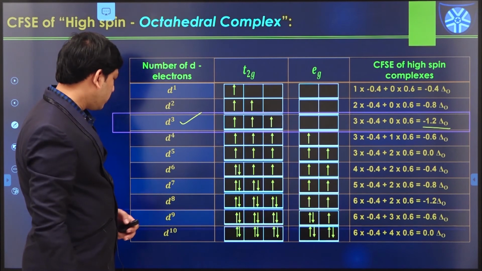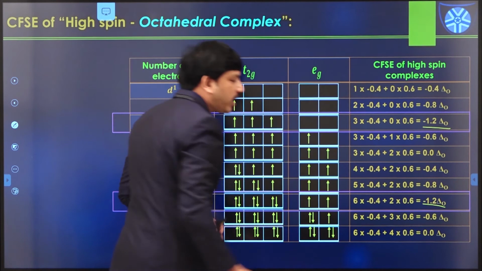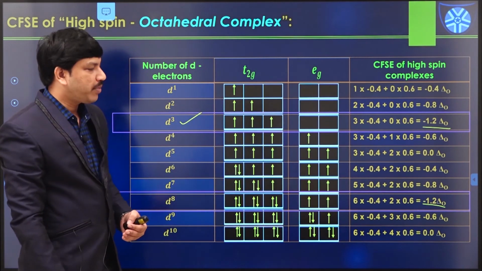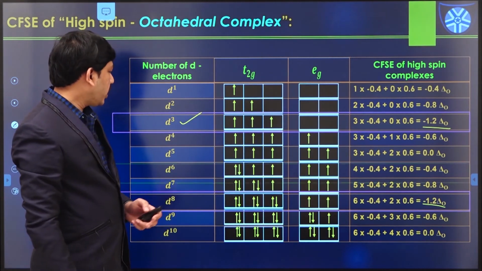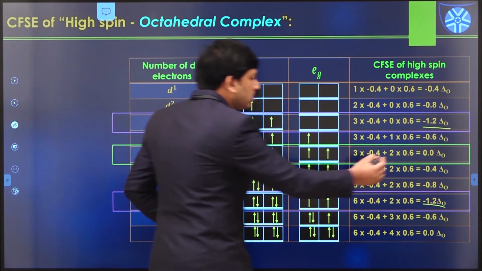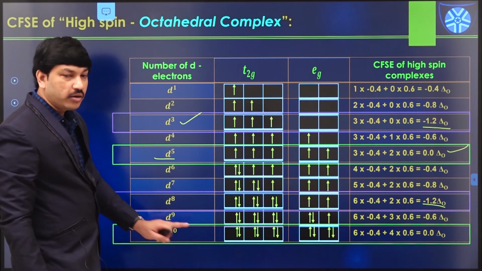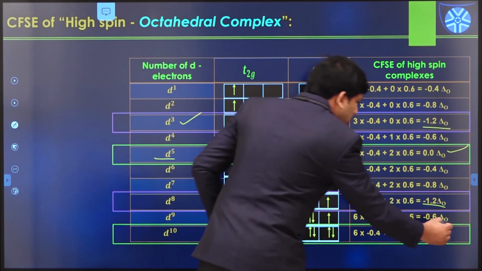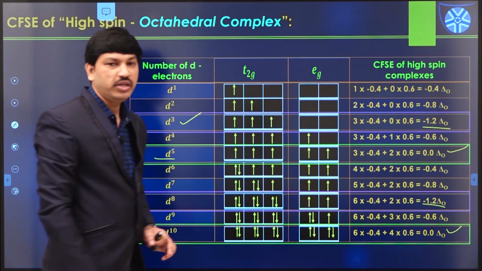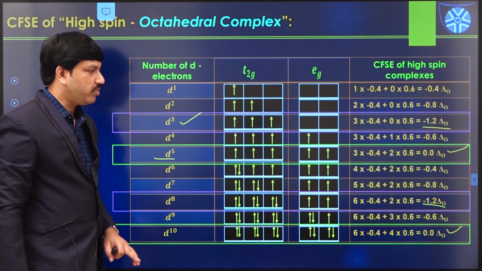Again in the case of d8, we can see the maximum CFSE value up to -1.2 only. And in high spin complexes, the d5 configuration has 0 CFSE value. Again d10 also has 0 CFSE value. So this is all about the CFSE values of the high spin complexes.